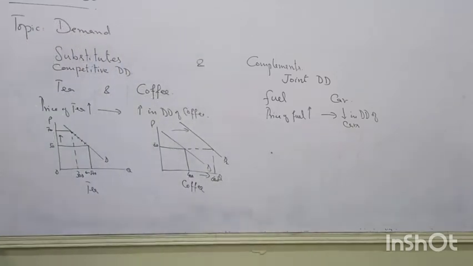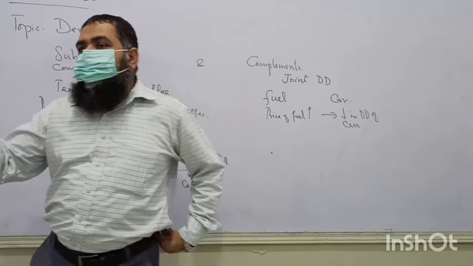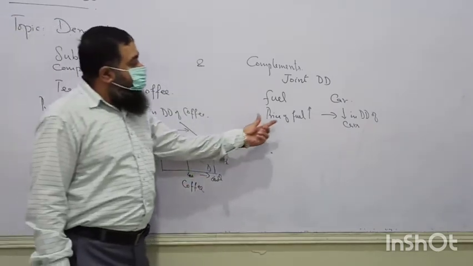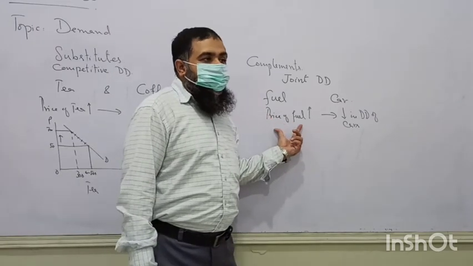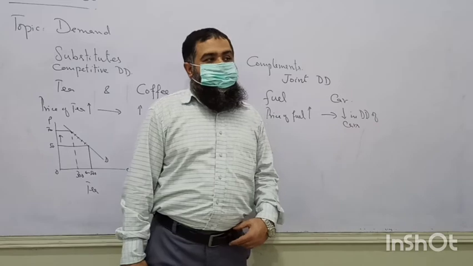Yes, can I say if milk prices are increasing, demand of sugar will be decreasing because people are buying less milk to consume, and that's why they are also buying less sugar as well because they are in joint demand. Okay, so when the price of fuel is increasing, there will be a decrease in demand of cars.